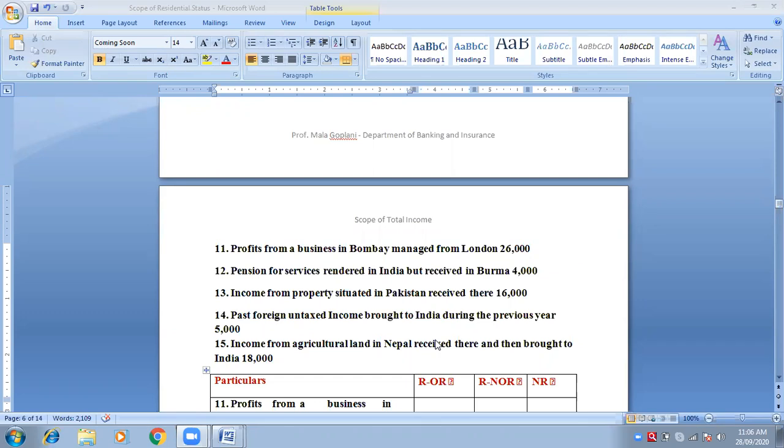Therefore, as per case number 7, it is not taxable in either of the categories. It is not taxable in either of the 3 categories.